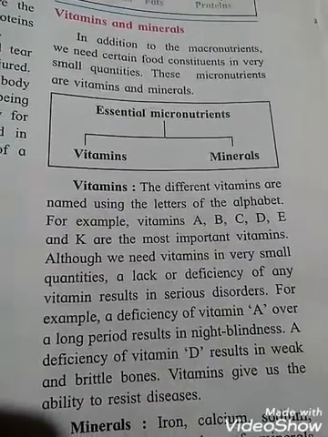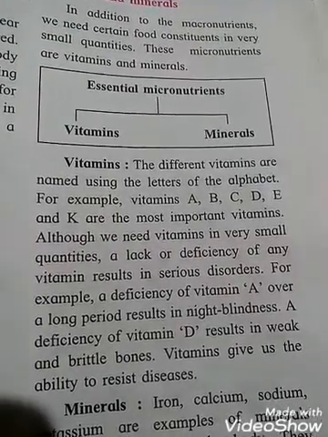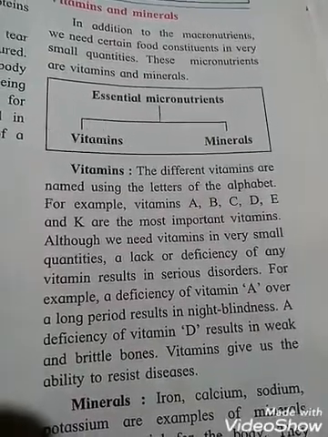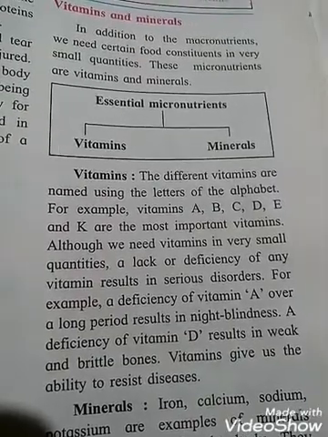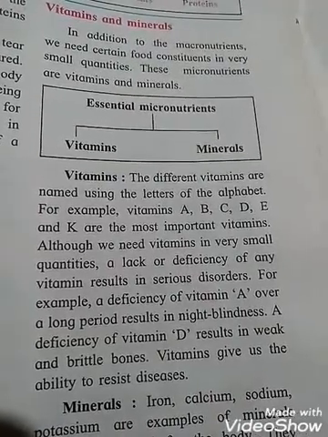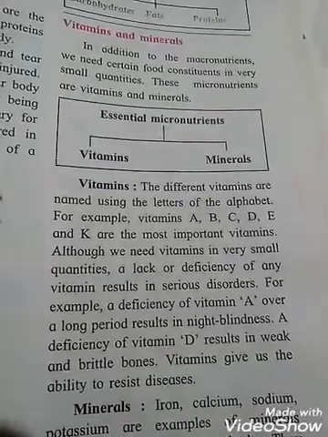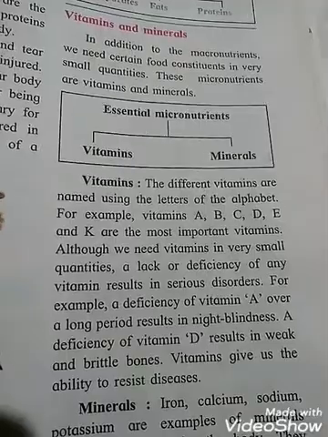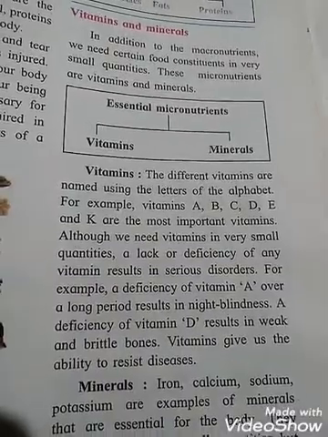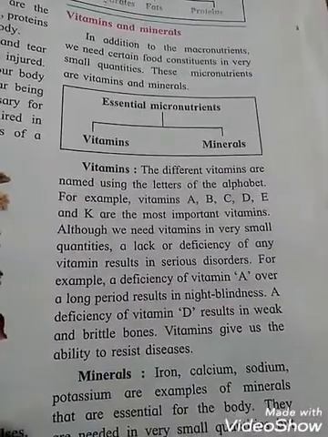For example, a deficiency of vitamin A over a long period results in night blindness. Suppose a person suffers from it; he is not able to see at night. He is suffering from night blindness. A deficiency of vitamin D results in weak and brittle bones. Vitamins give us the ability to resist diseases, and in this way vitamins are very important in our body.